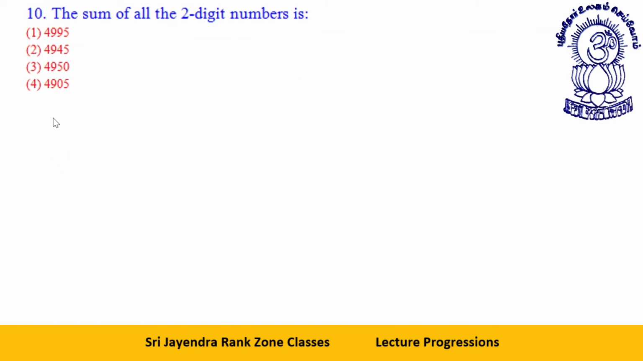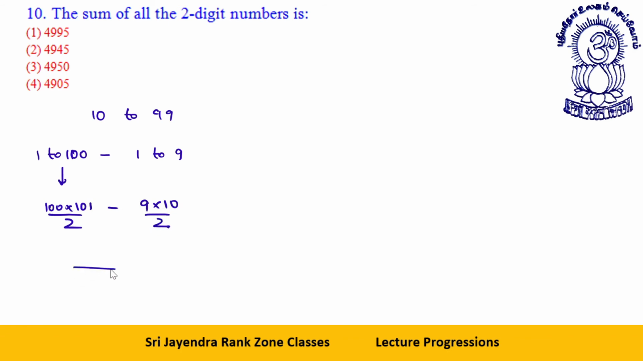What you require is 10 to 99. There are two ways of doing this. First method: 1 to 100 minus 1 to 9. What will be 1 to 100? That will be 100 into 101 by 2, minus 9 into 10 by 2.